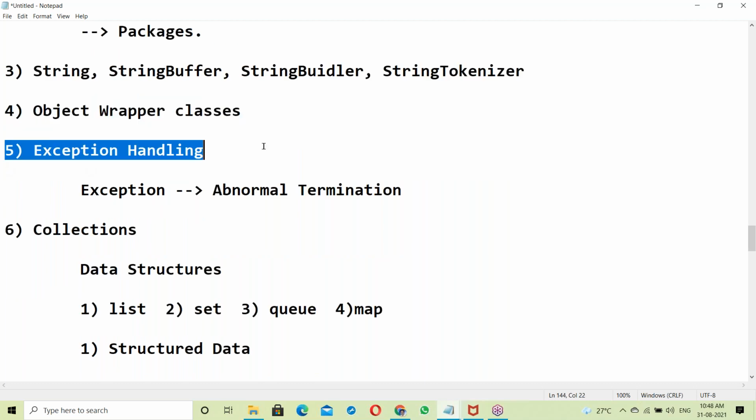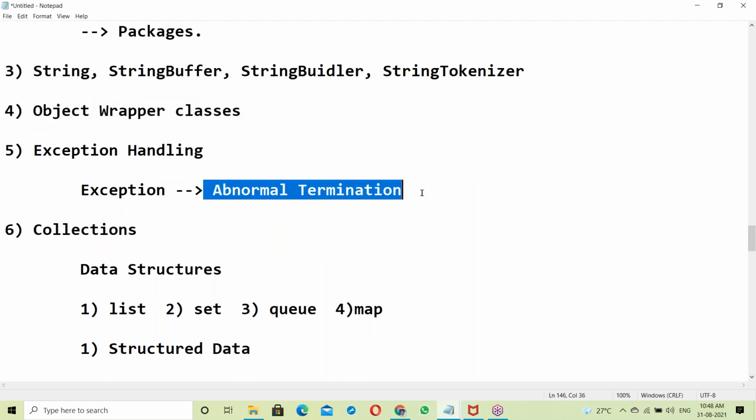Next, exception handling. Exception is abnormal termination, suddenly terminating your application. Suppose some application is connected to a database, and while reading data from the database, the network is down. Due to network failure, the application may terminate. No, it should not terminate. It has to display one message like network is down.